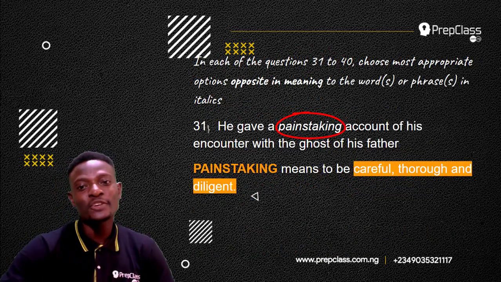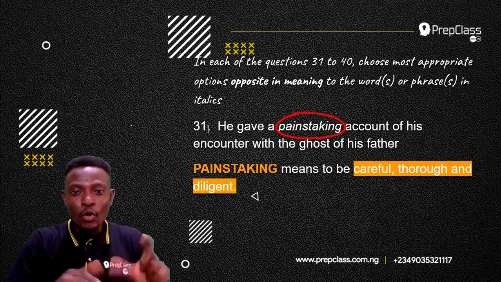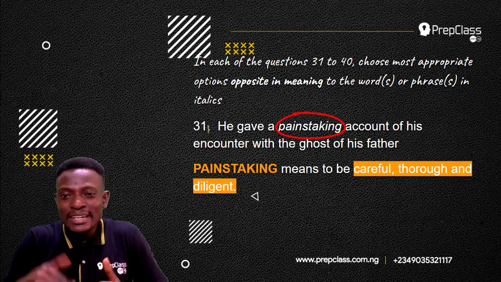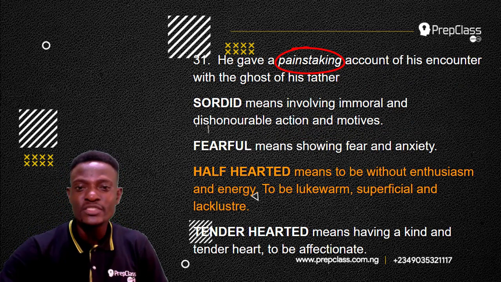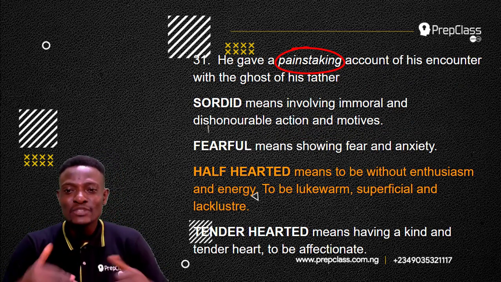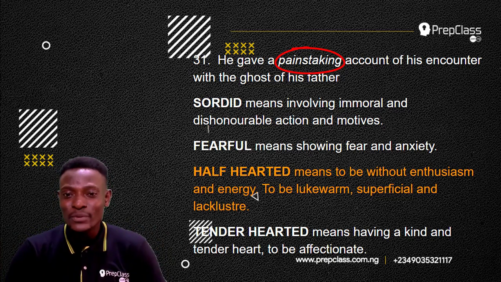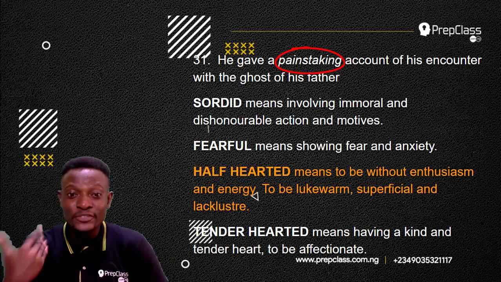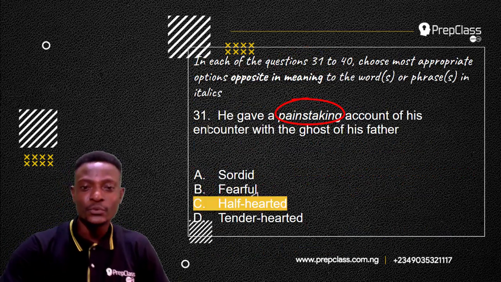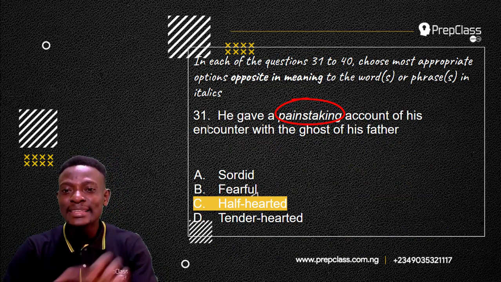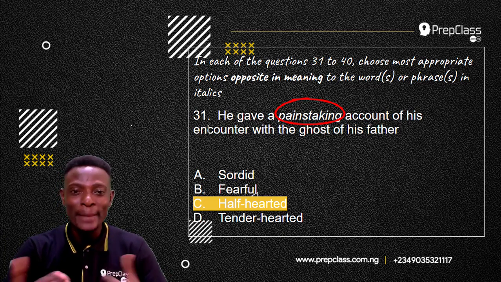So, going back to the meaning of painstaking, which means to be careful. While giving his account of the encounter with the ghost of his father, he was careful, he was thorough, he was passionate and diligent. So the answer, which is the opposite of painstaking, is half-hearted. To be without enthusiasm and energy, just giving the detail without any interest, without any passion, to be lukewarm, superficial and lackluster. So the answer to this question is half-hearted. He gave a half-hearted account of his encounter with the ghost of his father.